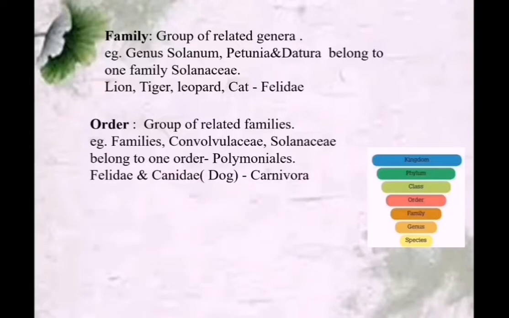And Felidae. In Felidae we have seen lion, tiger, leopard and cat are coming under the family Felidae. And the dog's family is Canidae. The dog and cat, we know they are showing some characters in common. So they are coming under the same order, Carnivora.